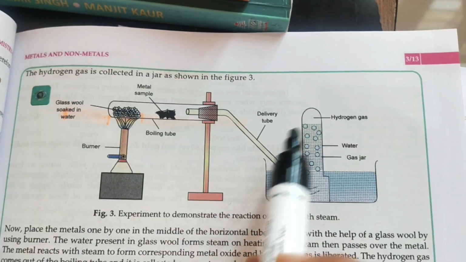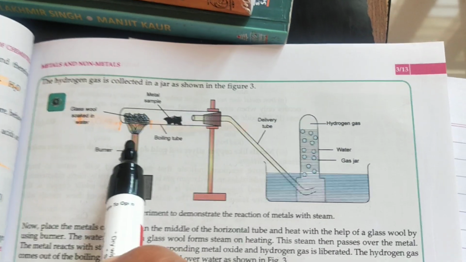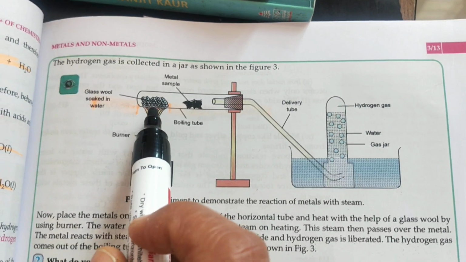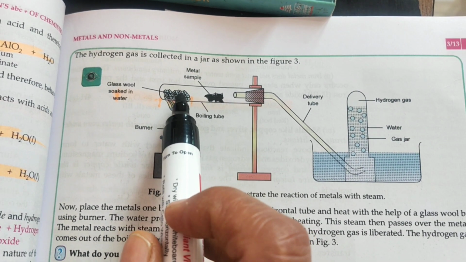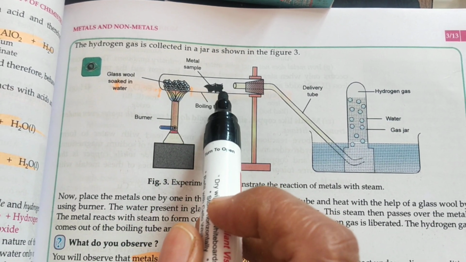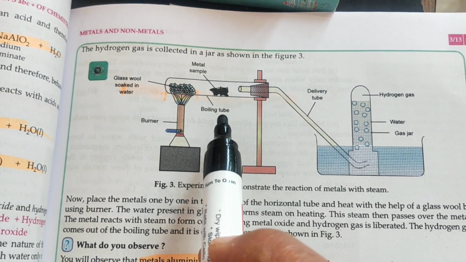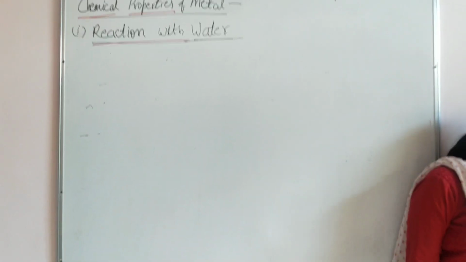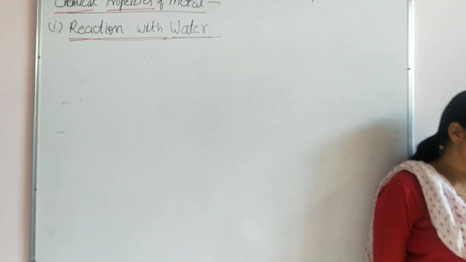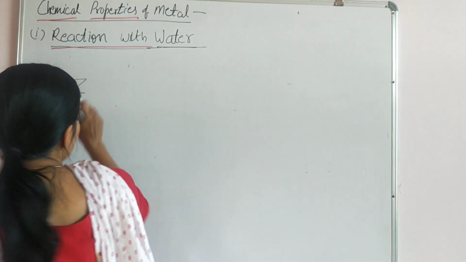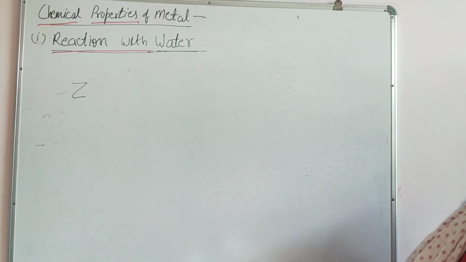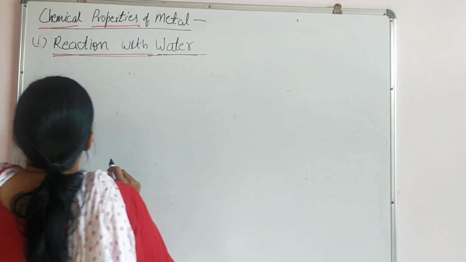You got it? Again, a simple setup of experiment. When the burner is started, the glass wool that is soaked in water will prepare steam and this steam will react with metal. Now, here the examples which react with the steam are iron, aluminium. So, I am taking the example. Again, reaction with the steam, that is iron, aluminium, zinc.